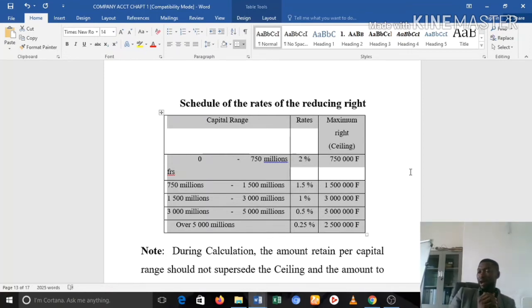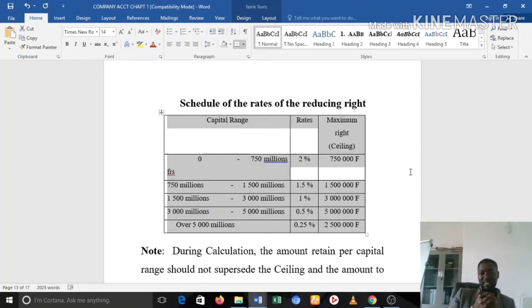Between 3,000 million and 5,000 million, the rate is 0.5%, and your maximum right is 5 billion. Then if your capital goes above 5 billion, that is 5,000 million, the rate is 0.25%, and the maximum right is 2,500,000. So you discover that there's a small trick, especially when we're applying the maximum right and coming down,